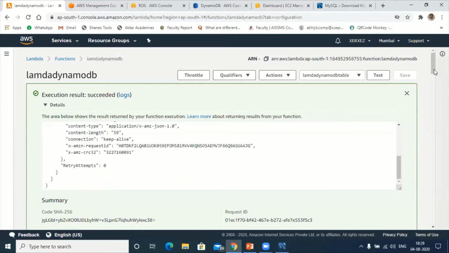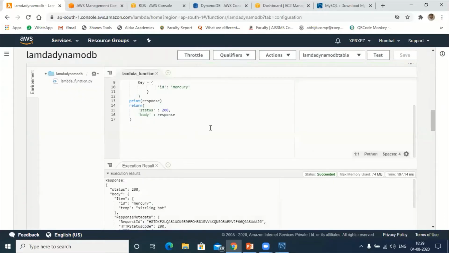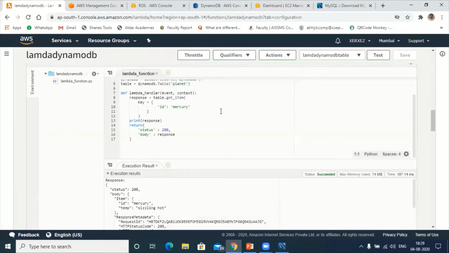Now let me modify again here. Let me try to fetch the data of Earth now. Instead of Mercury, I'll give the data of Earth, because I mentioned there, if you go to the table, Earth's first letter was a capital letter. Now again, save this one and test it.